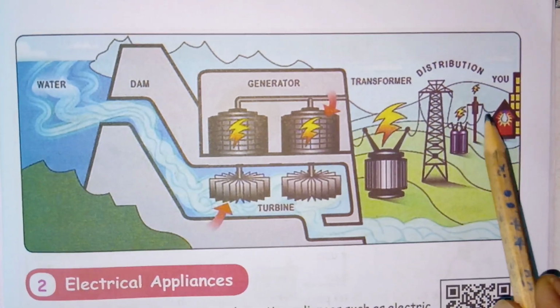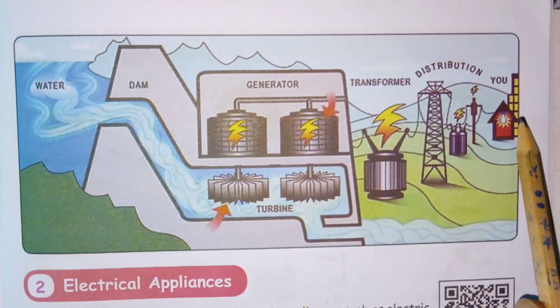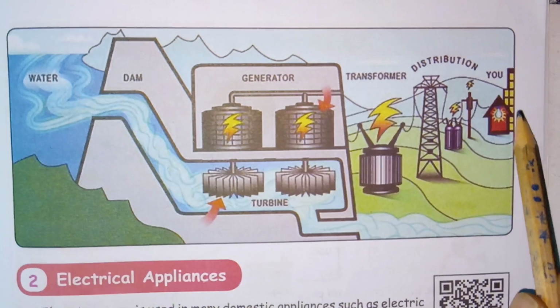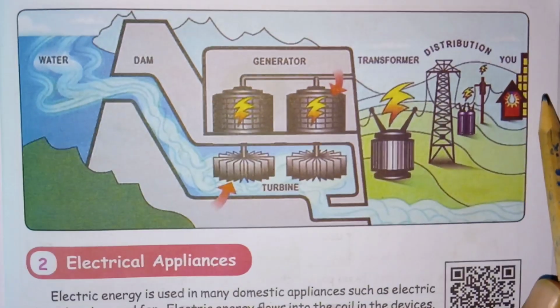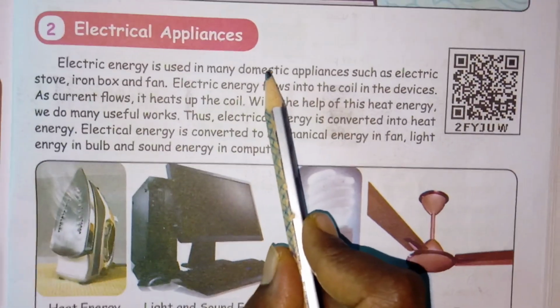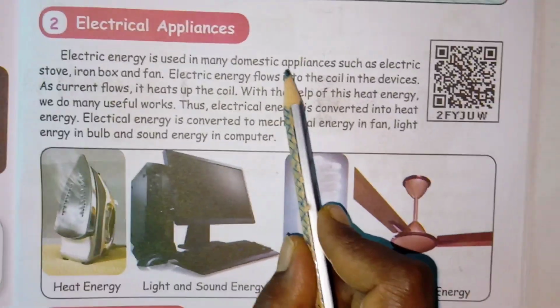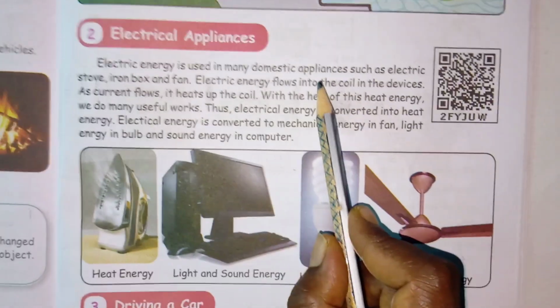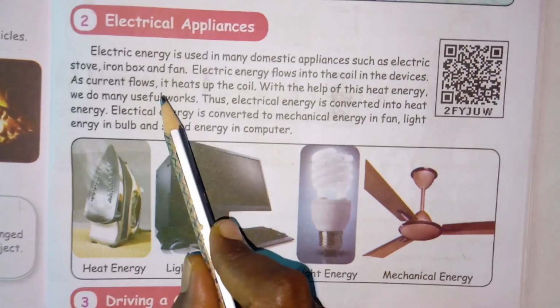Then from the poles to different places, such as offices and houses, where you use the electricity. Next you are going to learn about electrical appliances. Electrical appliances are things that work with the help of electrical energy.